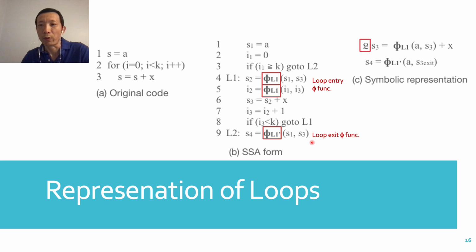To get the symbolic representation, we introduce a new notation, fetL. So this line says that this assignment is enclosed in the loop. With that, we get this symbolic representation for the computation of S.